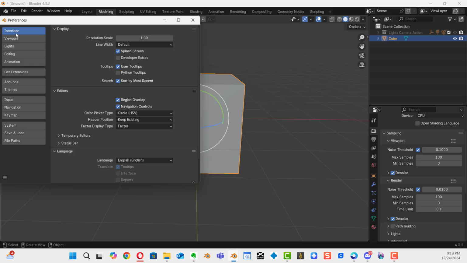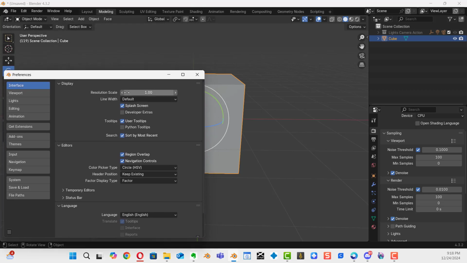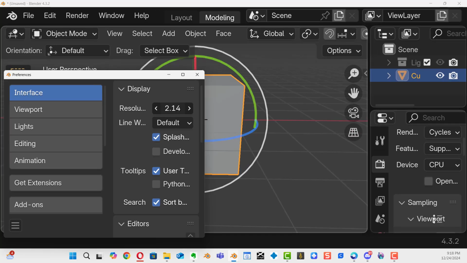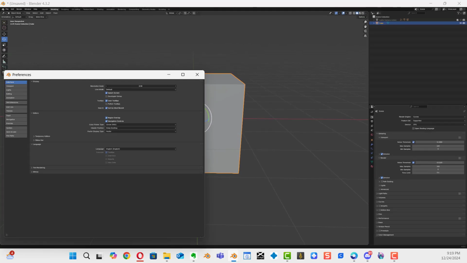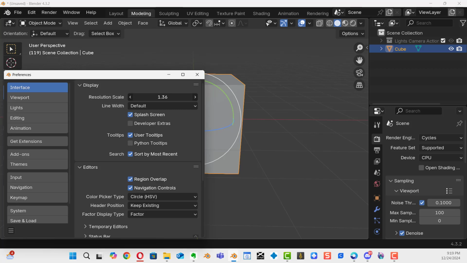The first thing you're going to notice is the first button is interface. And pretty much the section here, I want you to keep everything to default with the exception of the very top one, which is called resolution scale. And you can set that up however is best for you. Let me show you how it works. Right up here is your resolution scale. If you click and hold and drag to the right, it increases the resolution of your interface to great resolution, an extreme resolution, or to zoom in a lot closer so things are much larger.